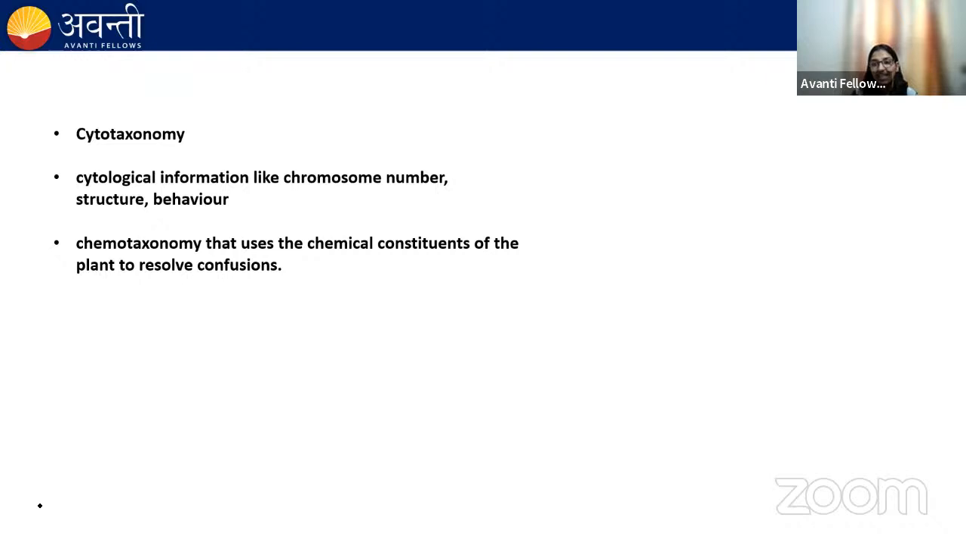Third one is chemotaxonomy. We know that there are certain plants which have a certain type of chemical. For example, tobacco produces the chemical nicotine, right? There are certain plants which produce alkaloids, like poppy plants. They produce alkaloids like morphine, codeine, right? There are certain plants which produce flavonoids. There are certain plants which produce terpenes. What are they? These are all chemicals and they are present in plants. So these all come under chemotaxonomy. They also help in the classification of plants.